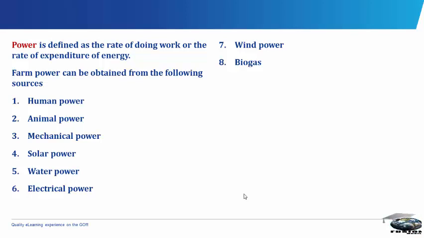Farm operations which require human power are in crop production. Human power is required in all farm operations. In crop production, for example, human power is required in land clearing, stumping, land preparation, for example harrowing, plowing, and ridging. It is required in weeding, planting, harvesting, storage, and food processing.